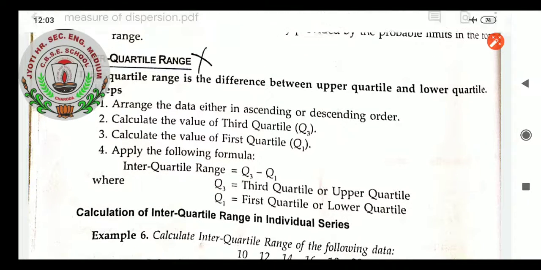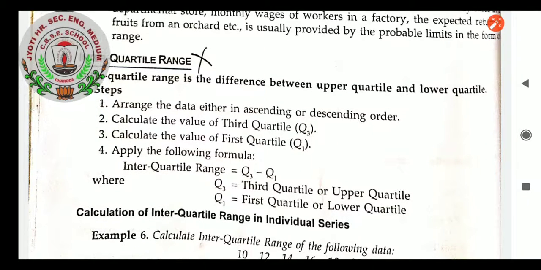So this was range. Now we will have an introduction to interquartile range, the second part of dispersion. What do we mean by interquartile range, and what is the difference between range and interquartile range, students?